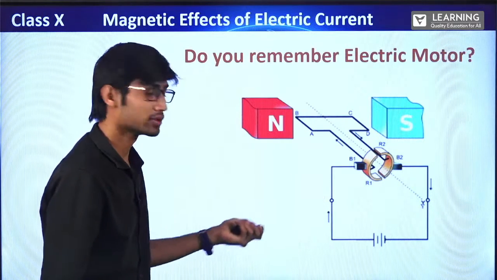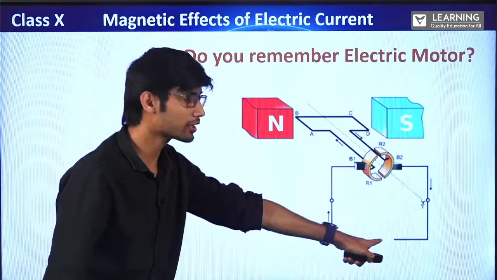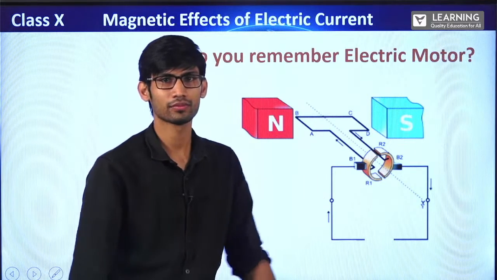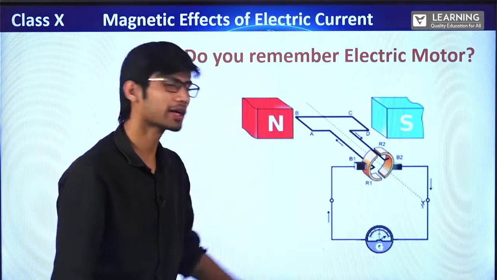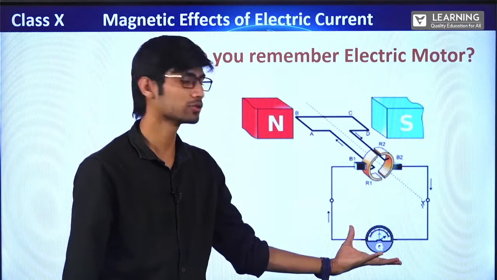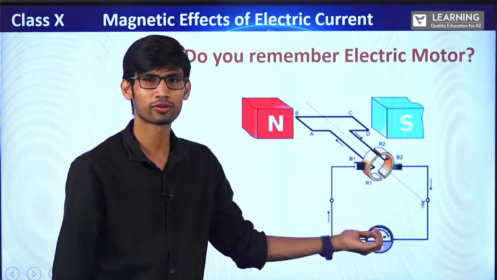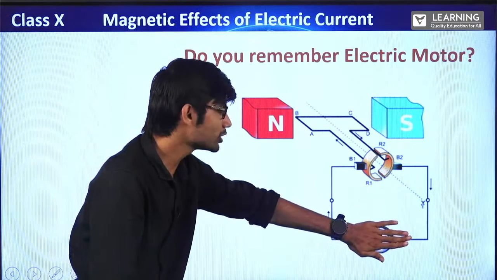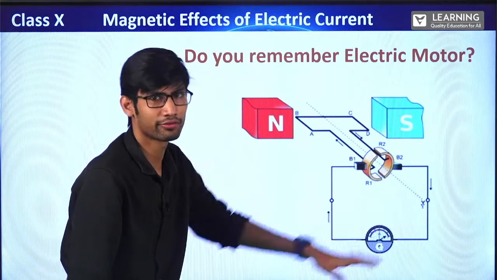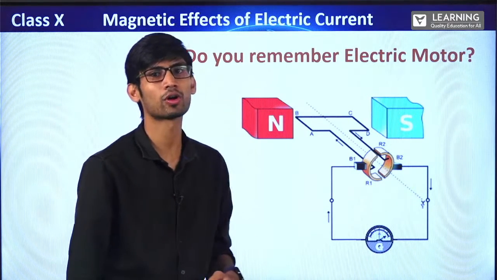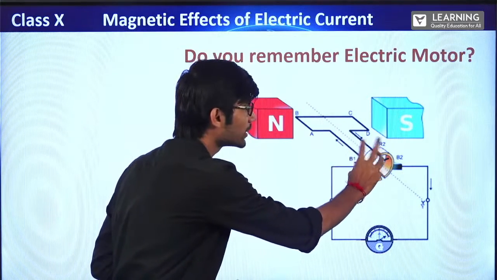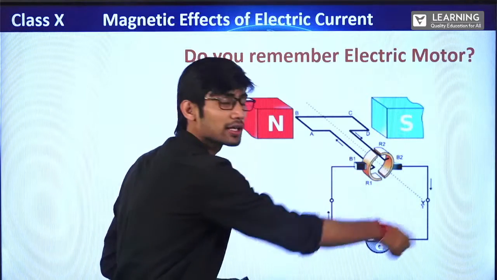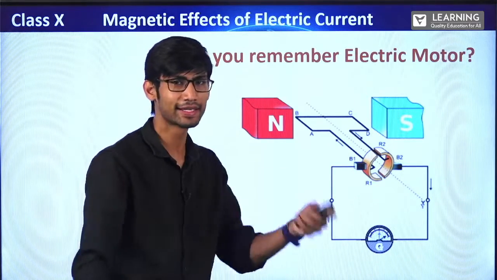So in electric generator, I'll remove this battery, because I have to generate current, right? And put a galvanometer, or you can put a bulb or a television here, whatever you want. I have just put a galvanometer to check whether current is generated or not. So in this setup, when we start rotating this, the current starts generating. We will study this in detail today.